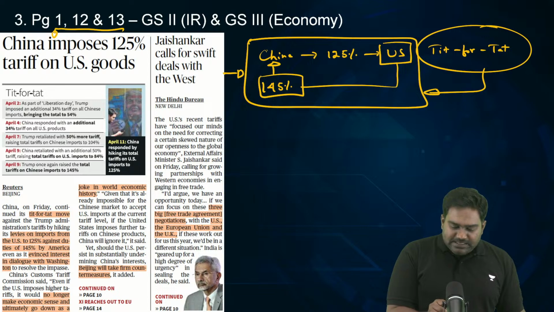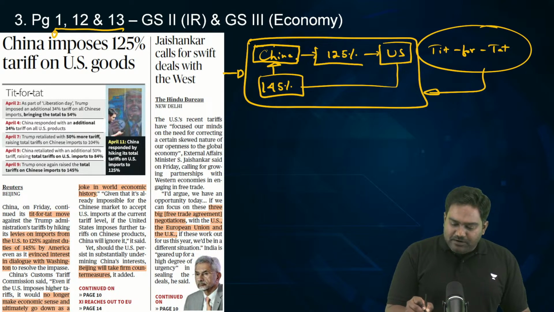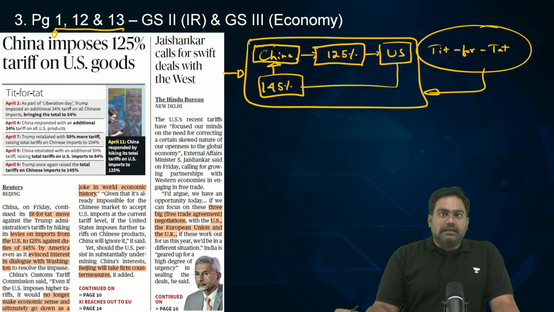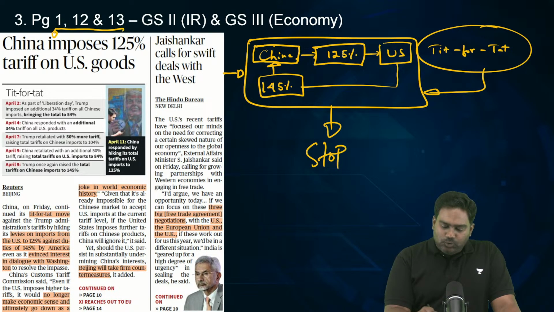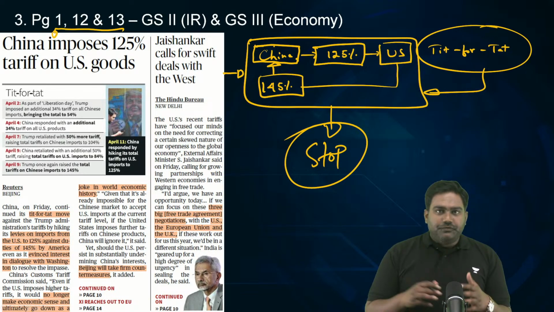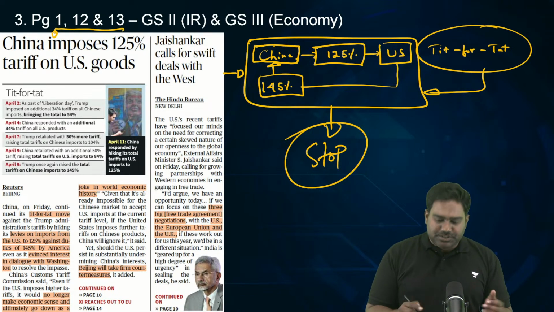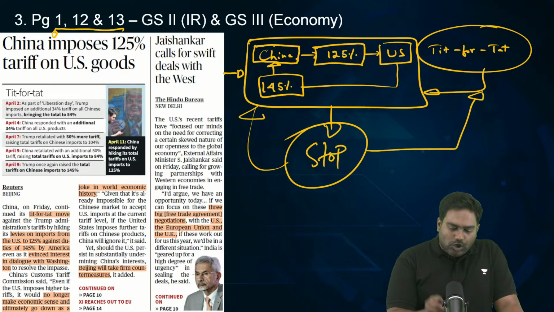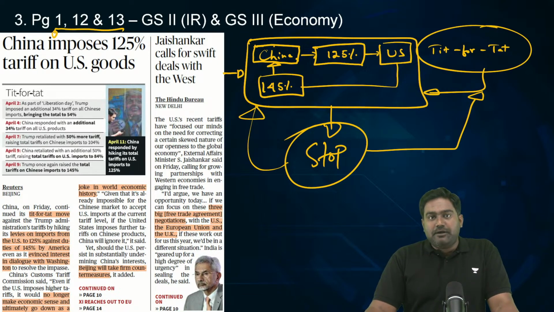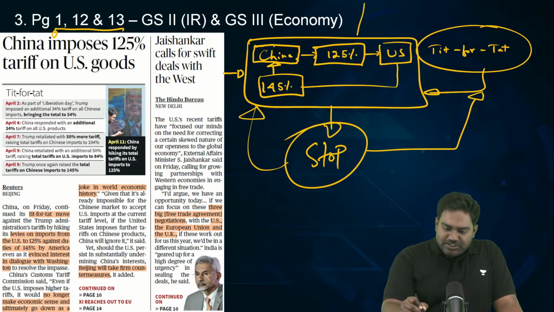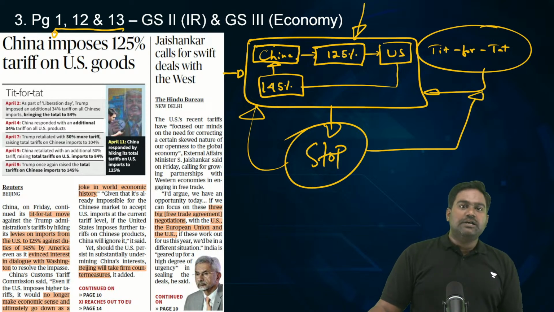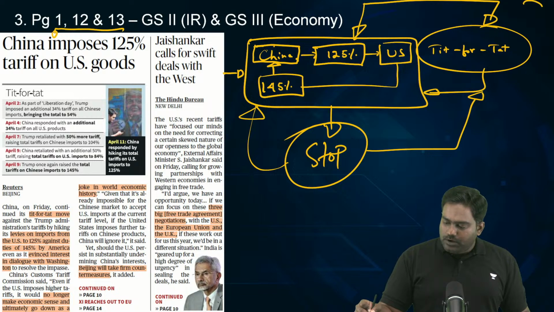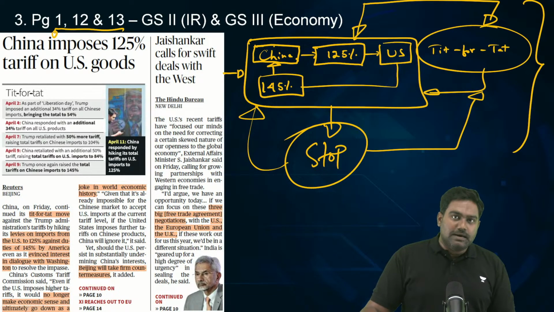The two largest economies are locked in a trade war, which could have deadly, unimaginable consequences for the world. With 125 and 145% tariffs, practically trade between US and China can come to a grinding halt. If the massive trade between US and China stops, it is going to destroy the global supply chain. It's going to leave behind a domino effect, which is going to consume and affect every country in the world. That is why the markets are crashing, investors are losing confidence, and there is an expectation of a possible great recession in the coming months.